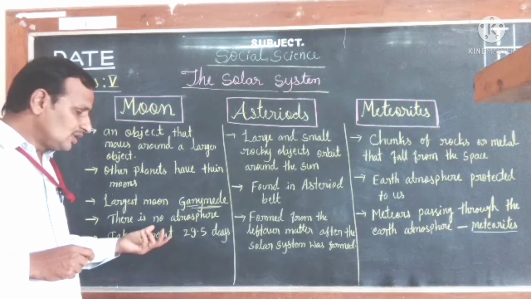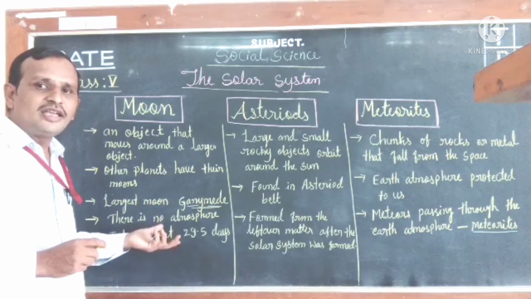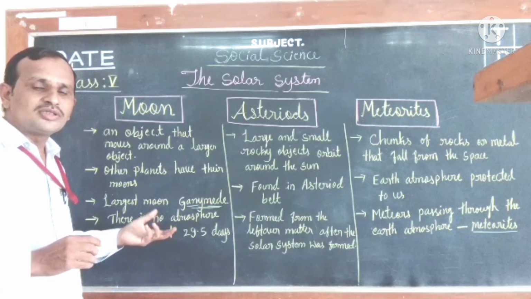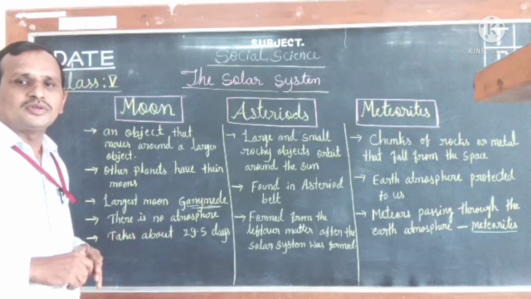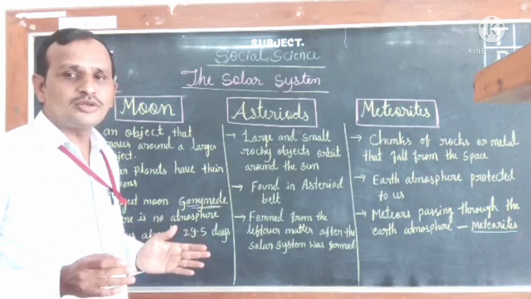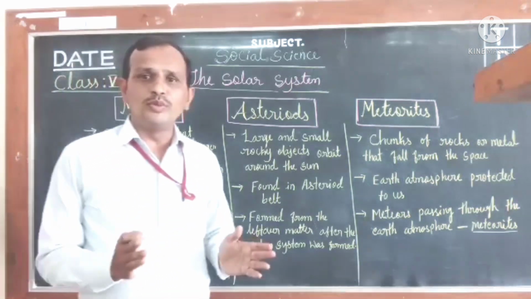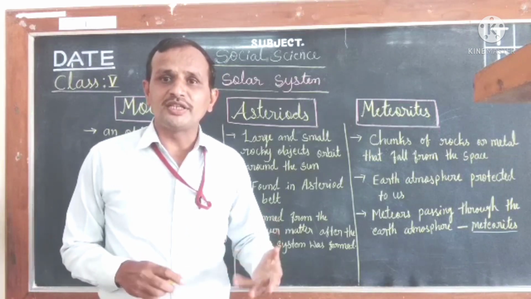So due to this reason, we can see in the sky that the moon is sometimes full and sometimes half, because the moon also has two movements, revolution and rotation.